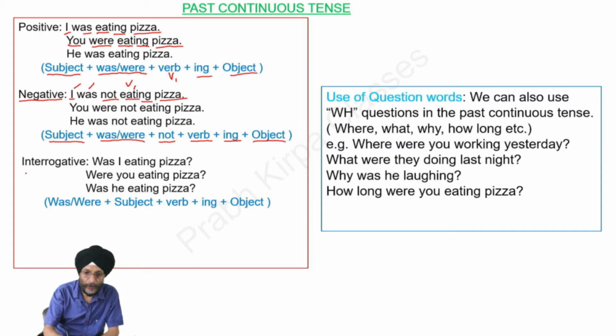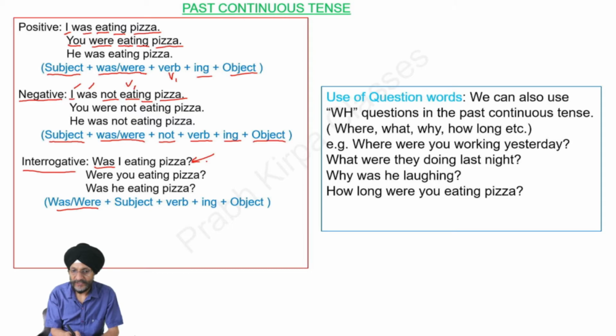When we talk about the interrogative form of the past continuous tense, we start the sentence with was or were as is applicable. So here are few examples. Was I eating pizza? Please don't forget to mark the question mark at the end of the sentence. Next, were you eating pizza?